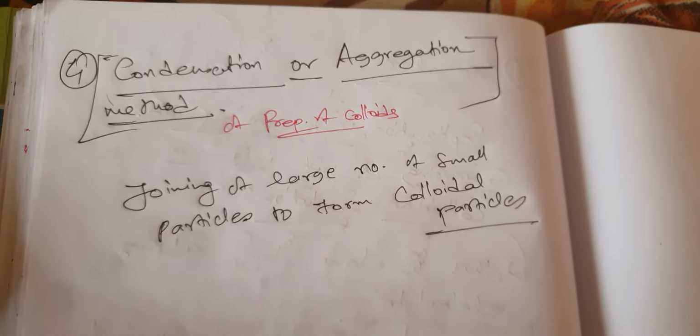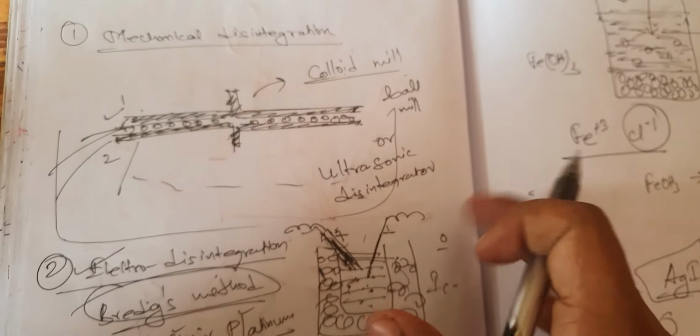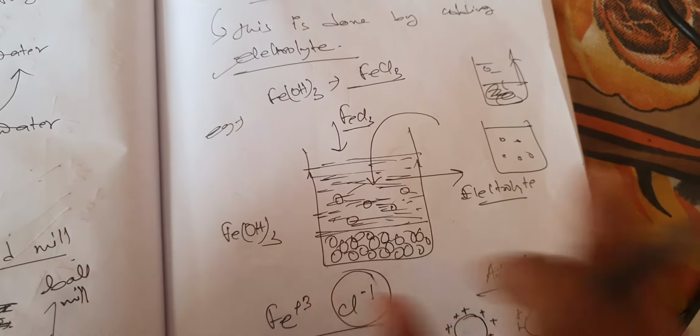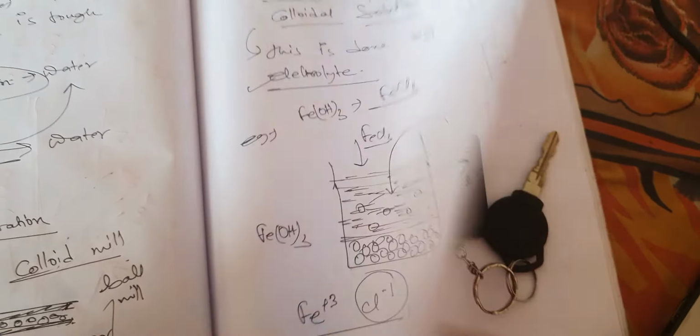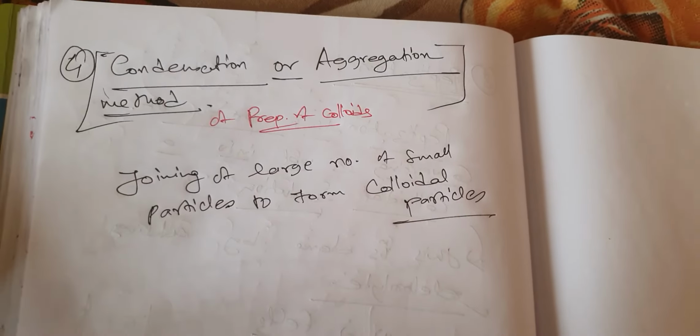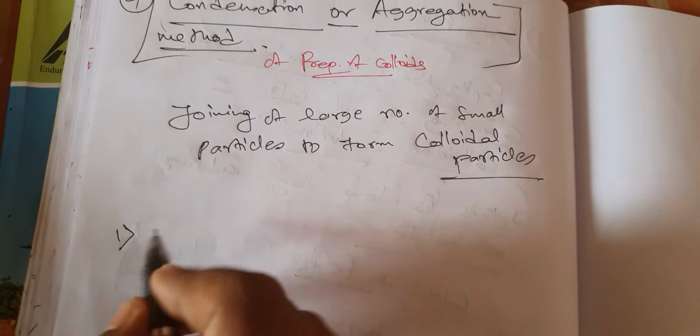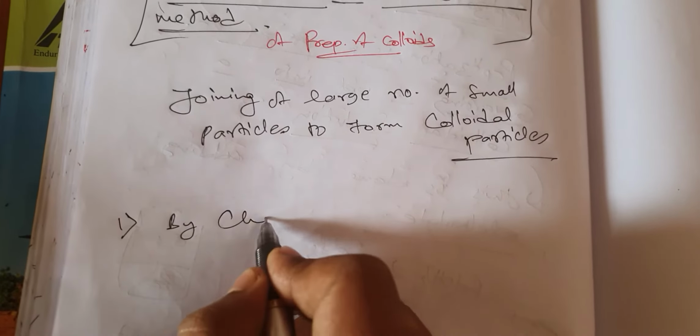However, electrolytic disintegration was breaking down a particle. Mechanical disintegration was also about breaking down a particle, releasing it from the precipitation state. But this is about the breaking down of particles. Now this can be achieved in a lot of ways. First is by chemical reactions.